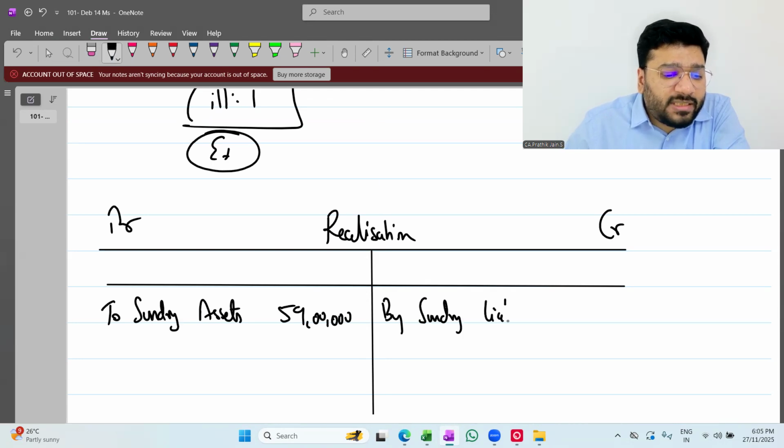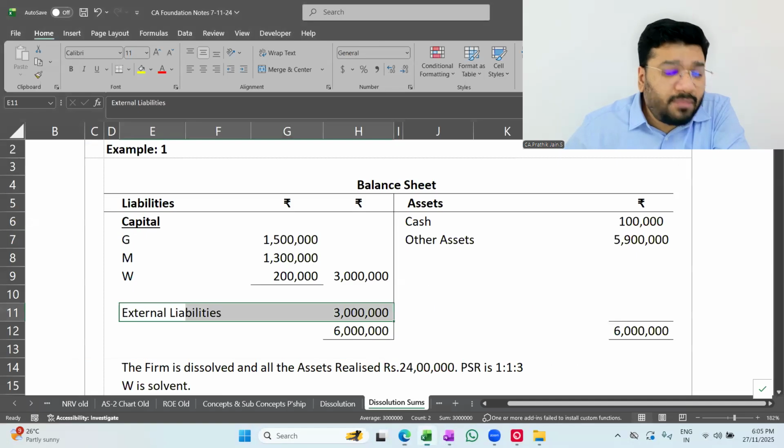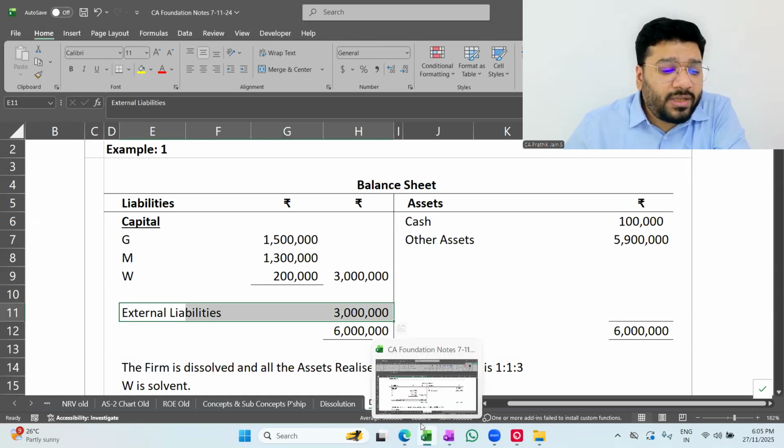Krish, what is the meaning of sundry? Some people say sundry, it's not sundry, it's sundry. Krish, tell me, what is the meaning of sundry?